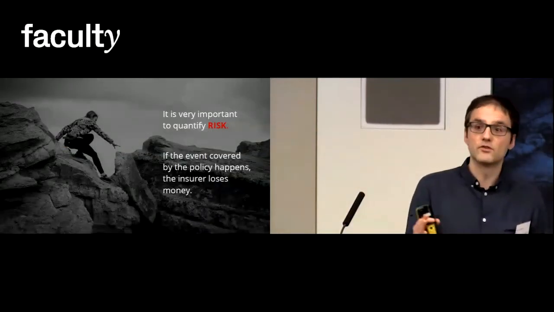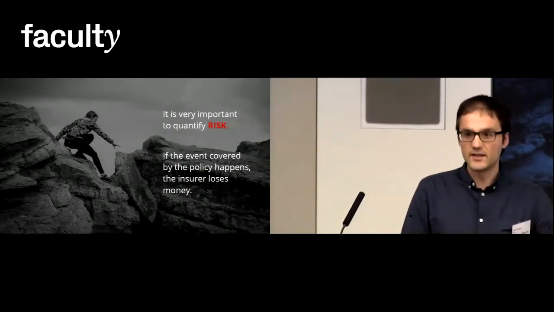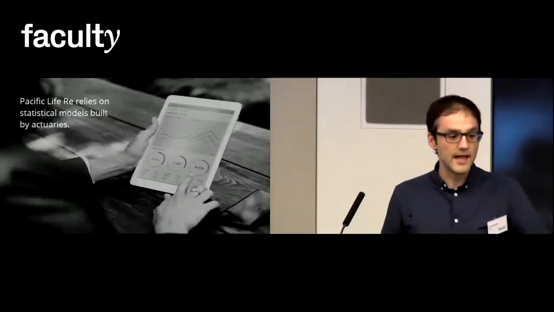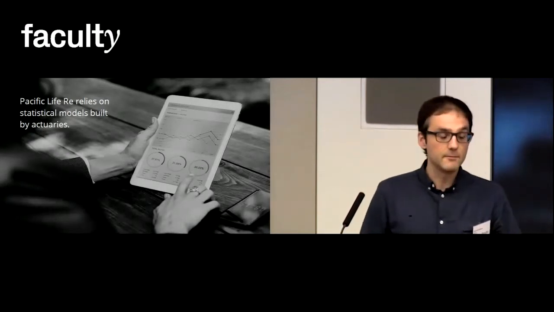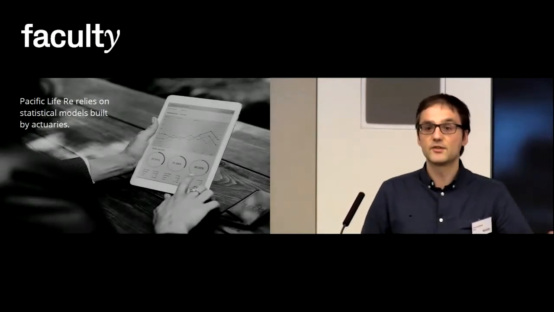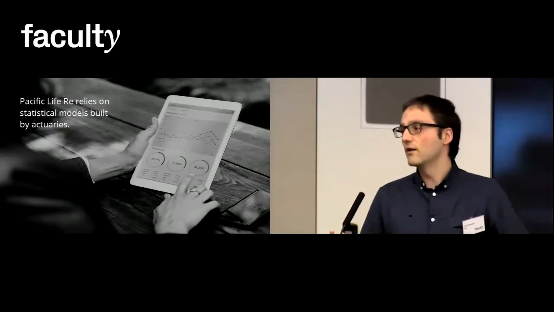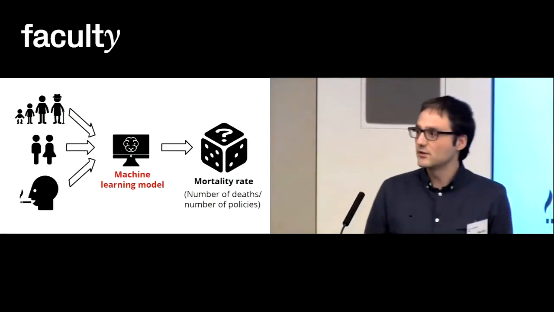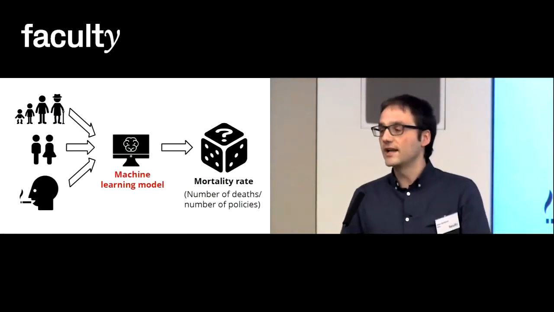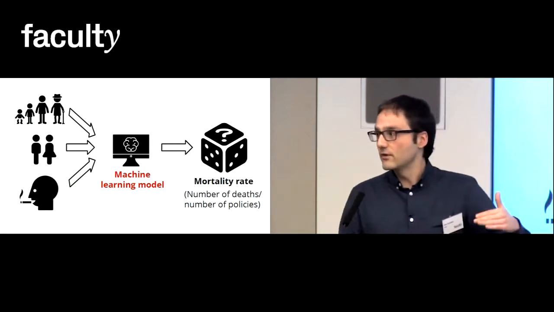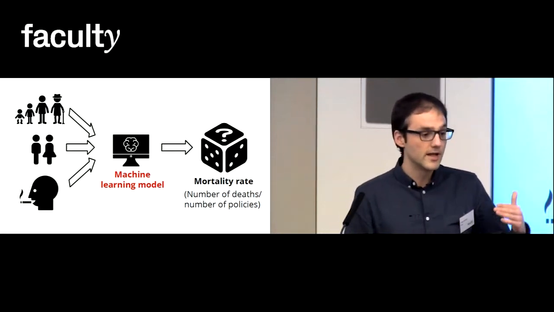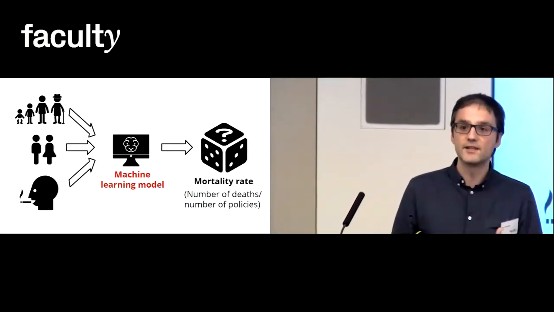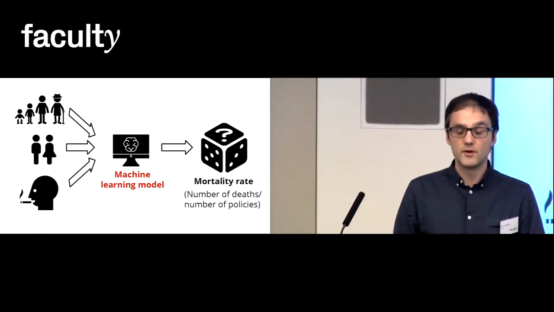So it is very important to understand this risk, because if the event covered by the policy happens, the insurer loses money. Pacific Life Re relies on statistical models built by actuaries. These models are based on tables and correction factors. However, I decided to do it in a very different way by using machine learning. The idea is to use a tool that can predict mortality rate, taking into account some characteristics of this group, for example, age, gender, or smoking status. In this context, mortality rate is defined as the number of deaths over the number of policies.